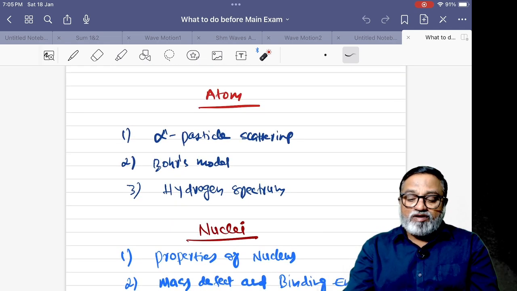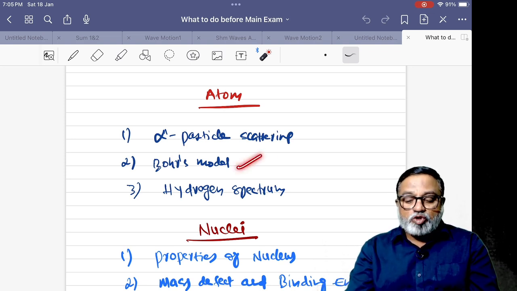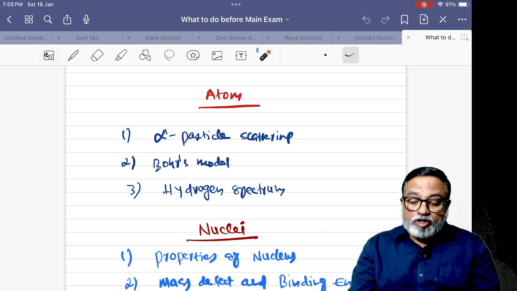Next, atom, alpha particle scattering. What is the distance of closest approach? Impact parameter. Drawbacks of alpha particle scattering. Bohr's model, so very, very important one. Bohr's model. Next, radius of the nth orbit, velocity in nth orbit, energy and hydrogen spectrum.